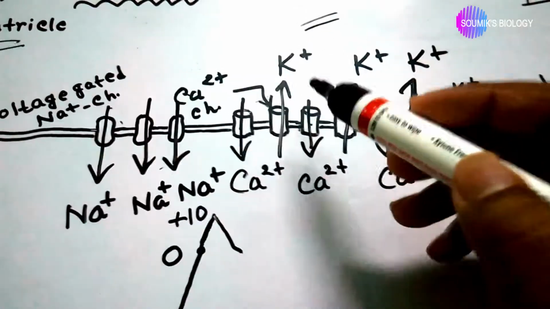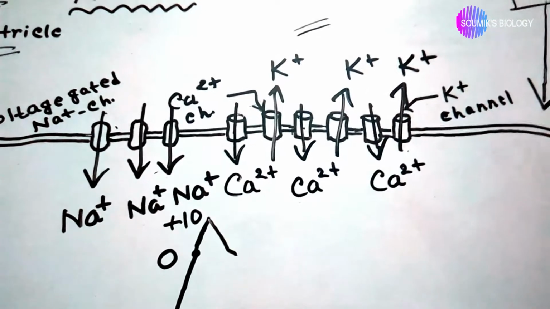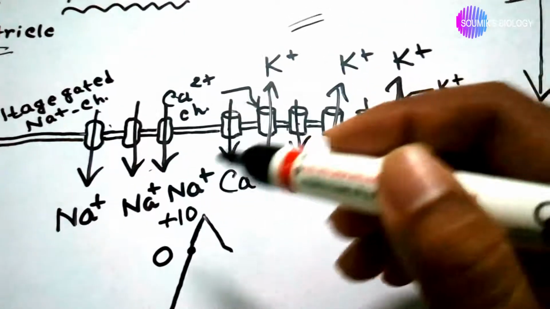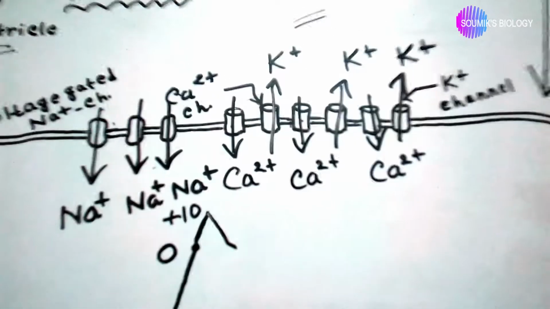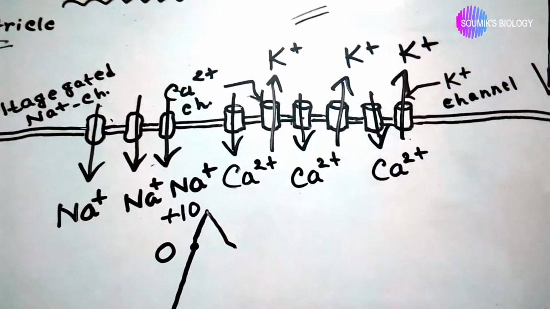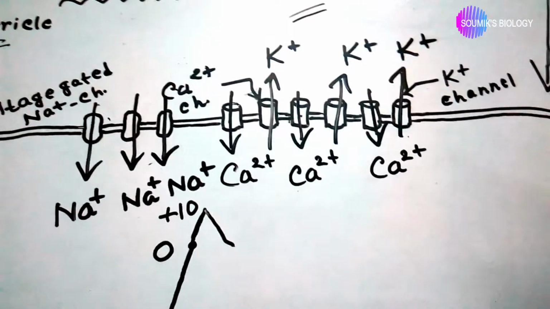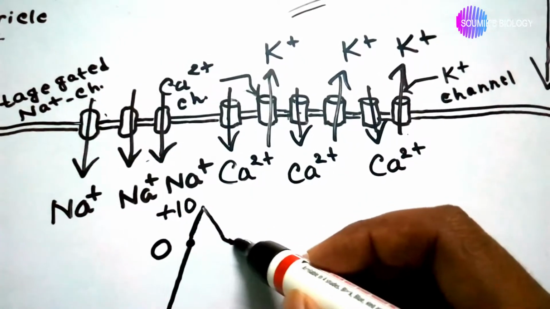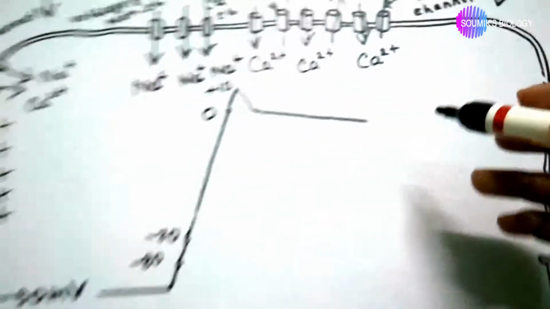Okay, it makes a constant potential, because one positive charge comes inside and one positive charge flows outside, so the membrane potential remains constant for some time.